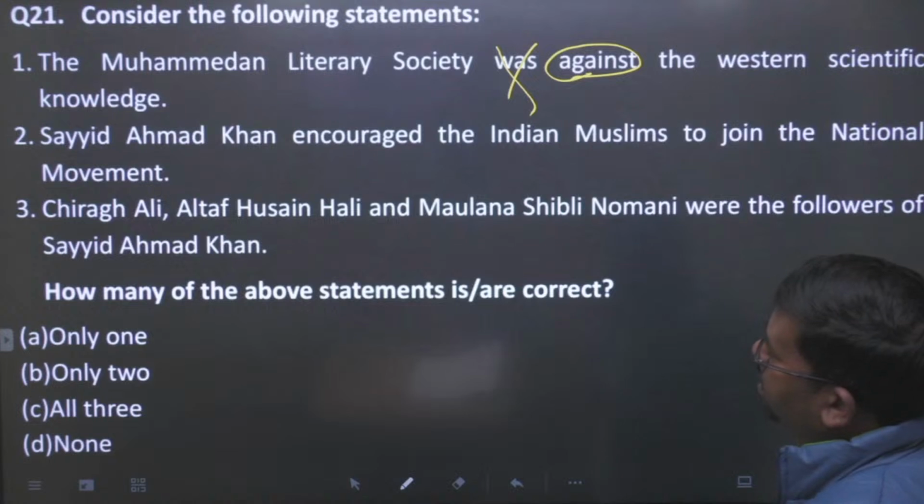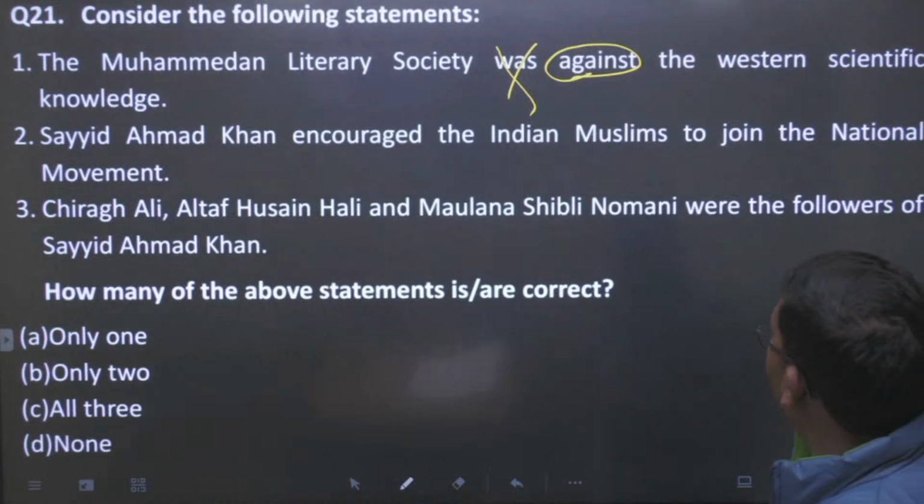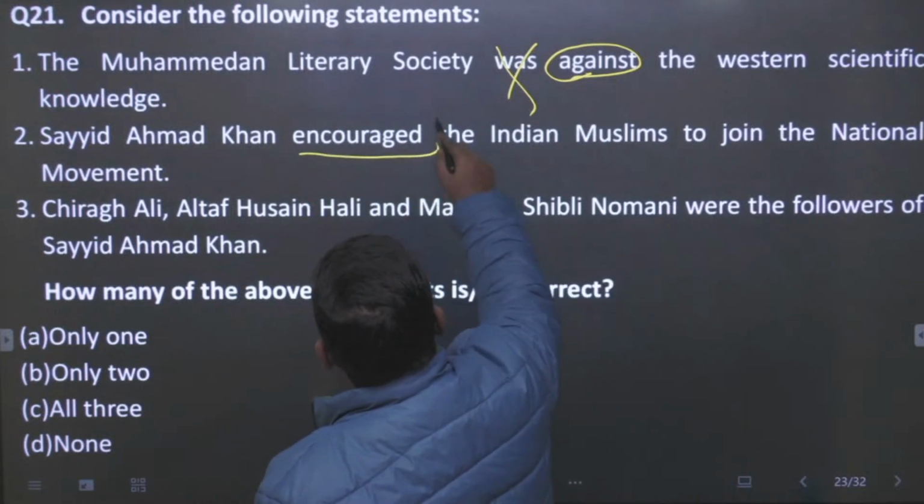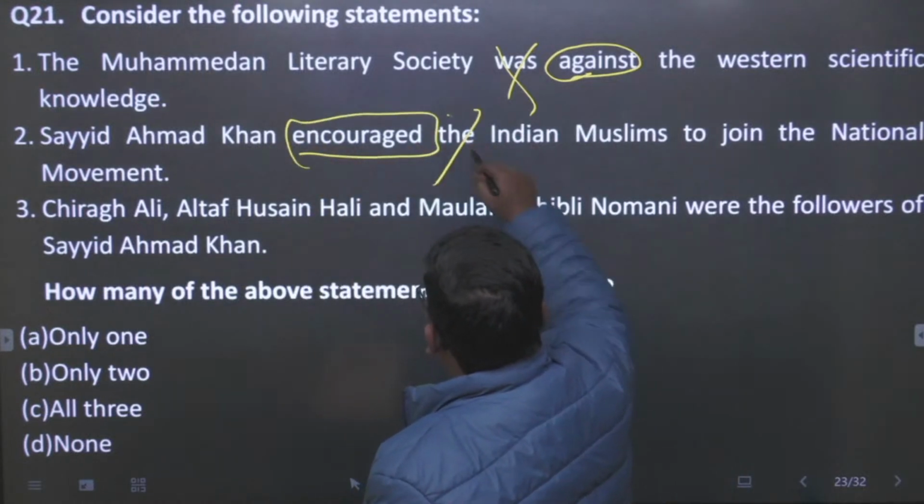Sayyid Ahmad Khan encouraged the Indian Muslims to join the national movement. He was against it. So this is also false.